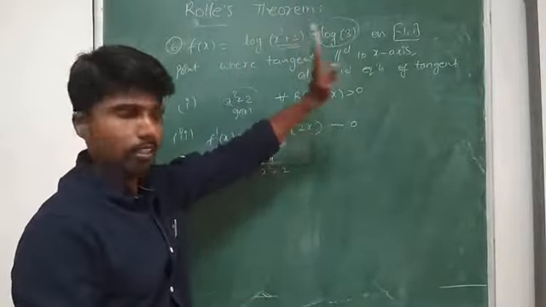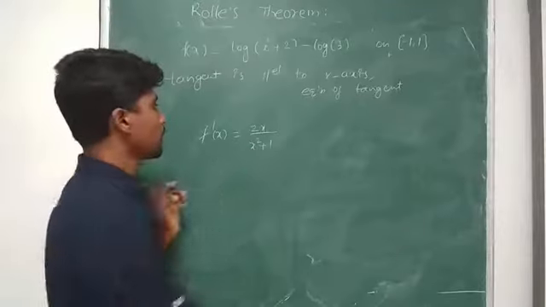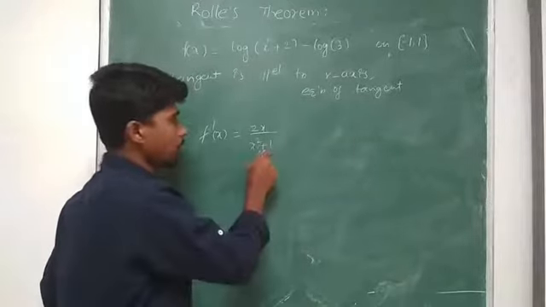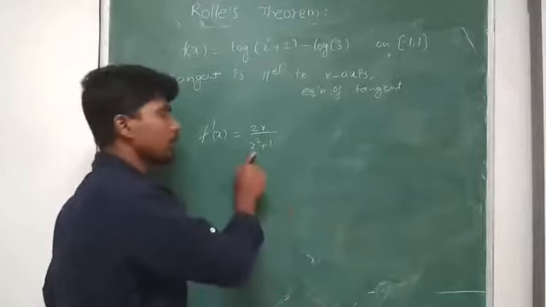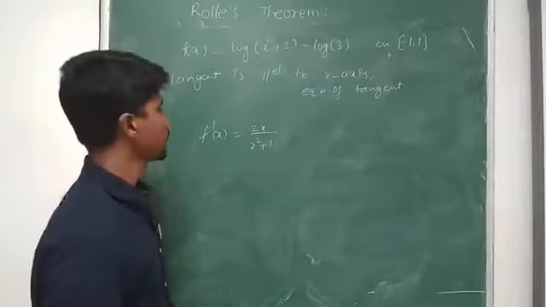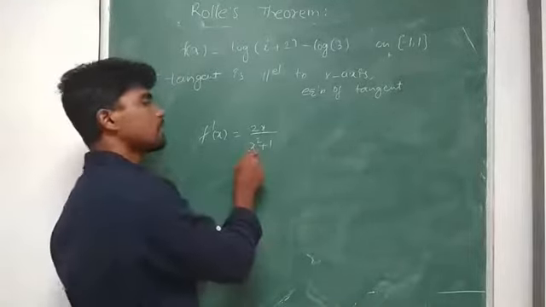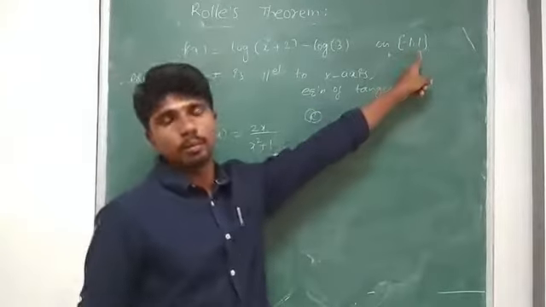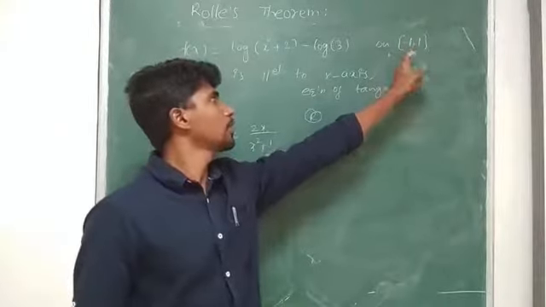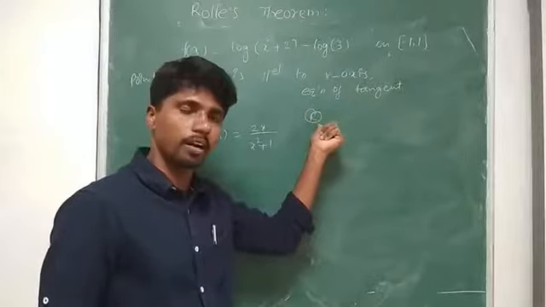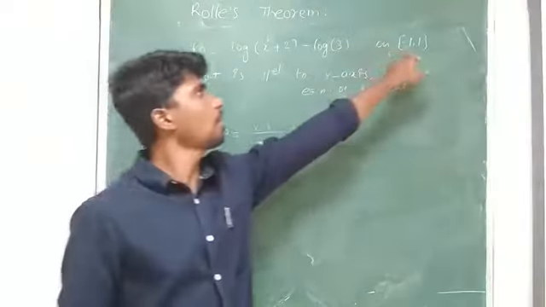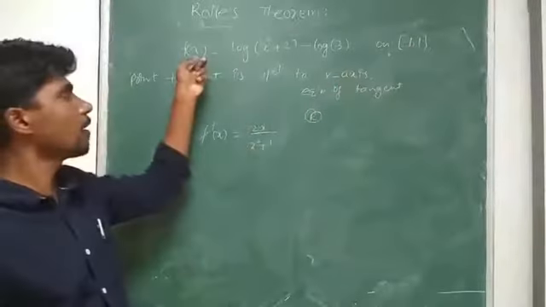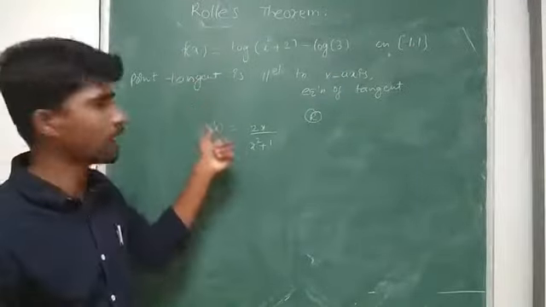It is defined for all real numbers because x square plus 2 will not be 0. X square is always positive, right? So the domain of f dash of x is R and the given interval is minus 1 comma 1. So for all the numbers between minus 1 to 1, the given function f of x is differentiable.